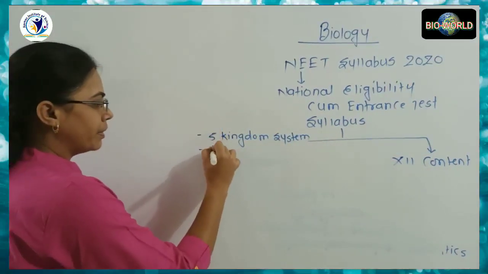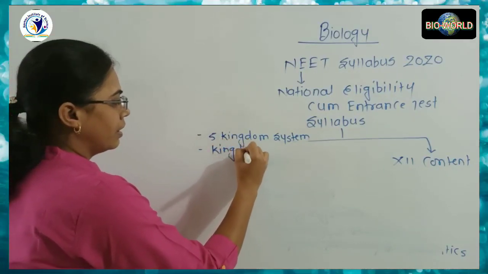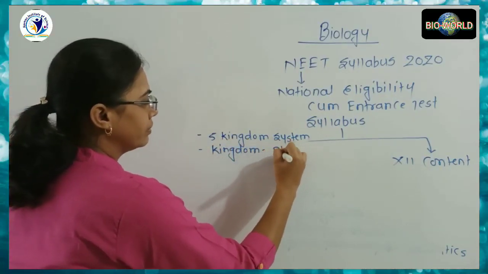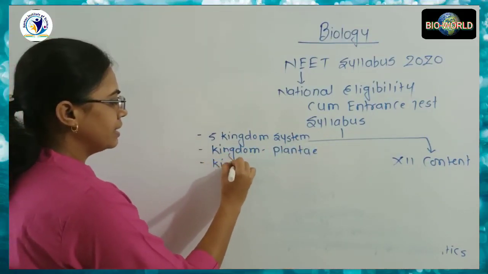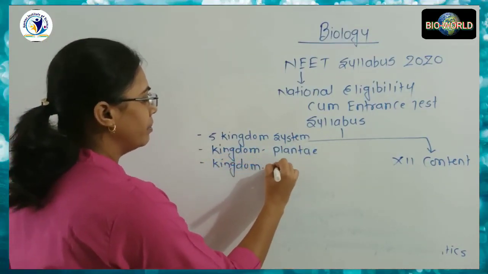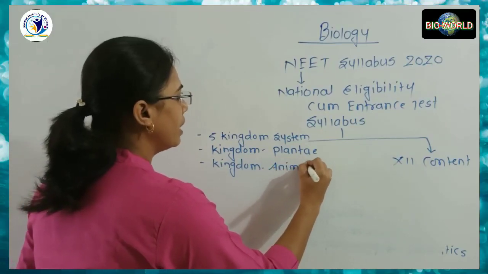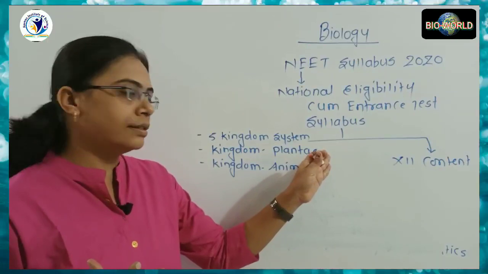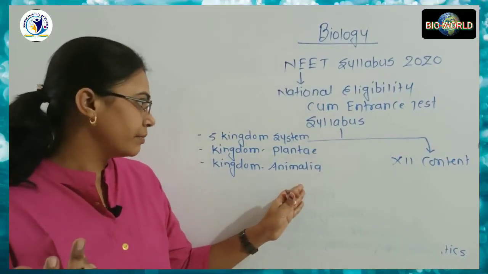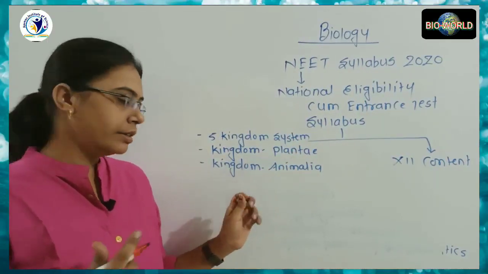In the third topic, we will cover the kingdom plantae, and the last one is the kingdom animalia. And we will discuss kingdom plantae and kingdom animalia in detail in the next lecture. So this is about the first unit.